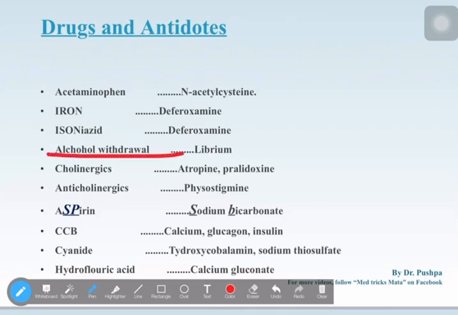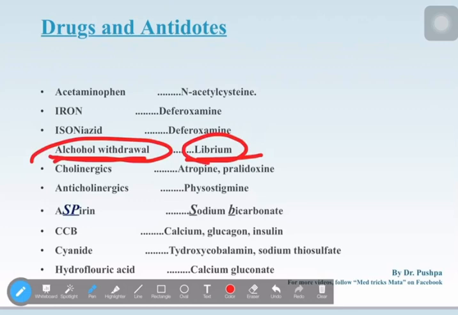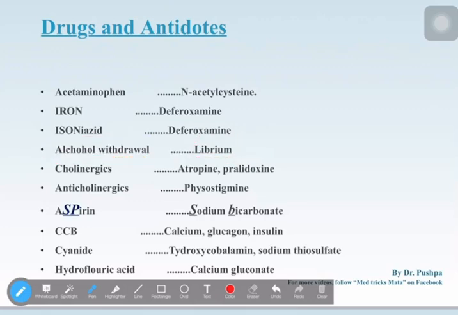Next one is alcohol withdrawal. In India, most of the rape cases happen because people have alcohol and then do this, because of increased libido. For alcohol withdrawal we need to remember Librium. What I relate to this is that most rape cases happen after consuming alcohol, so after alcohol, libido is increased, that is Librium. So for alcohol withdrawal we give Librium.